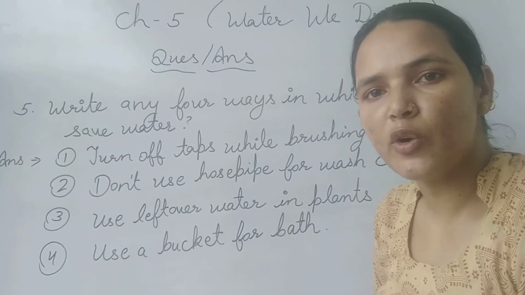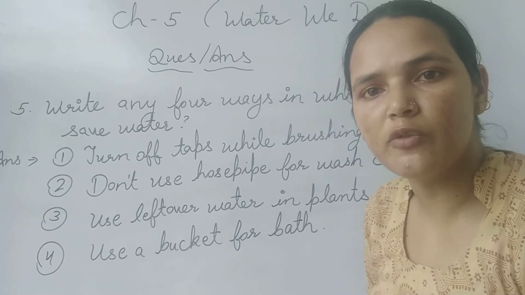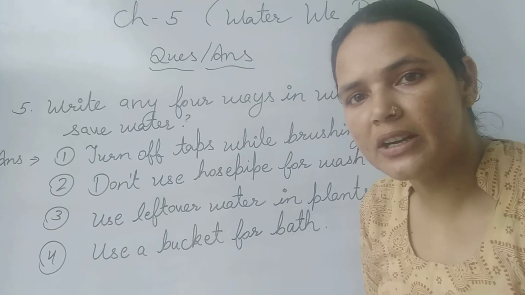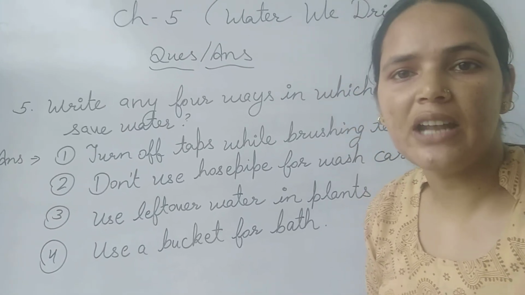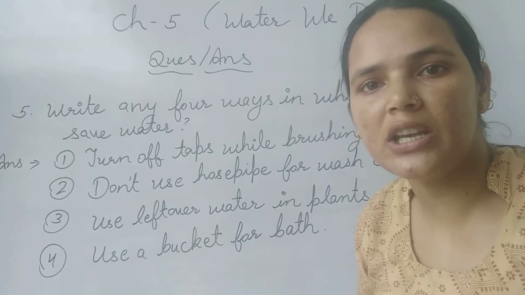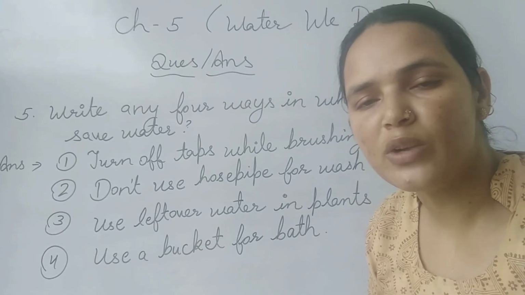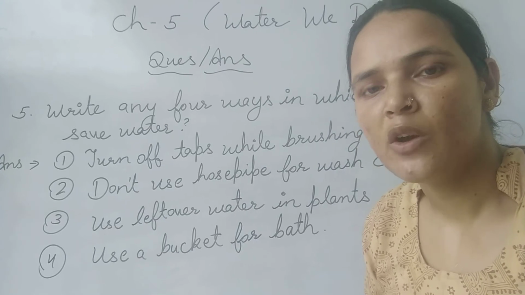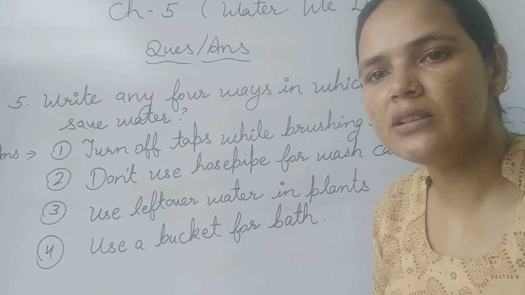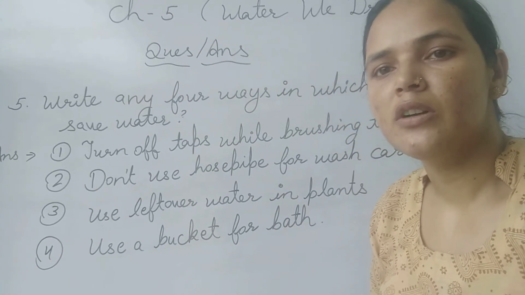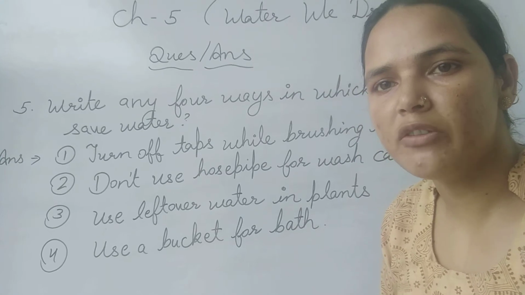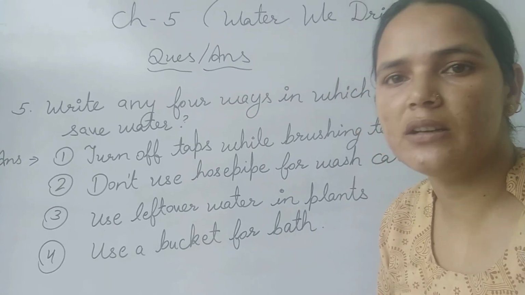Now the uses of water. There are so many uses of water. In our daily life we use water in different activities. Which are those activities? We use water in cooking, washing clothes, cleaning utensils, bathing, or cleaning our vehicles. Plants, animals, and birds also need water. Water is used in factories and industries to clean or to refine the products that are made there.